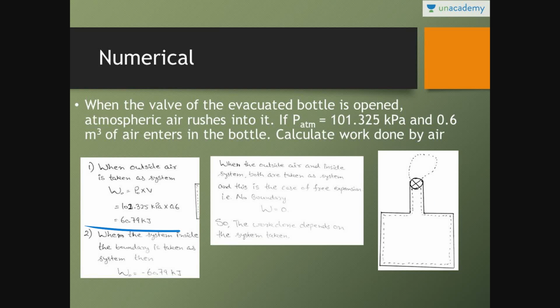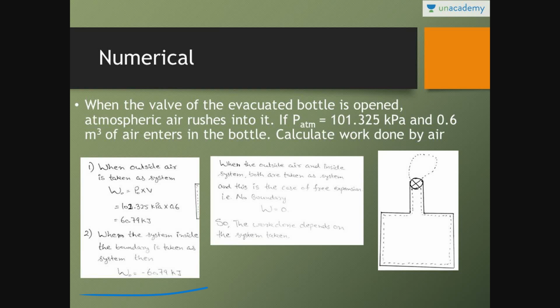When the bottle is taken as the system, outside air is entering into the bottle, so work is done on the system, which is minus 60.79. When outside air is taken as system, it is work done by the system. When the bottle is taken as system, work is done on the system, which is minus 60.79.